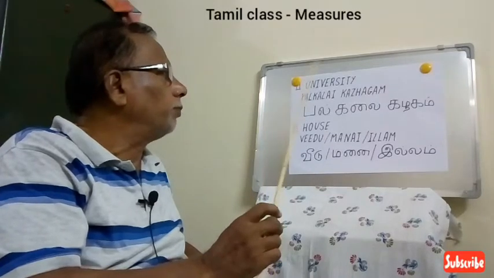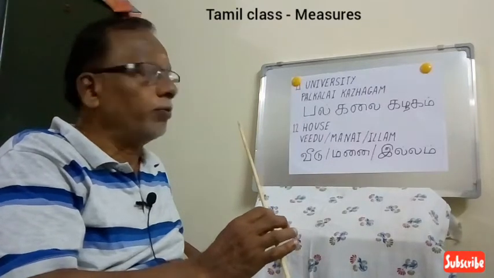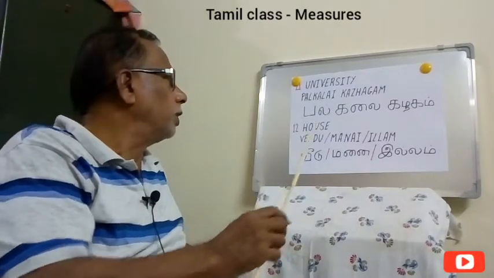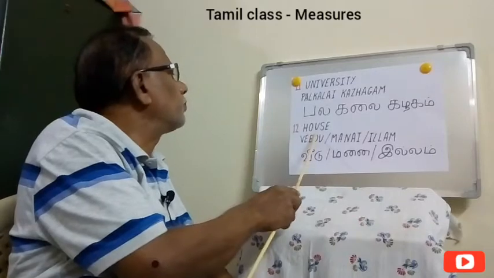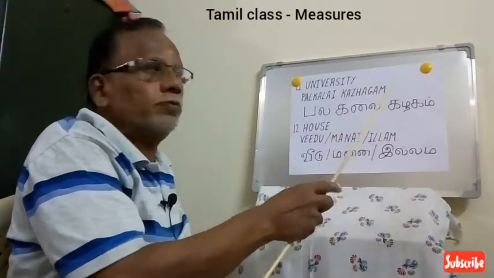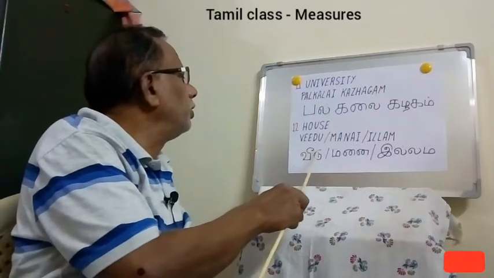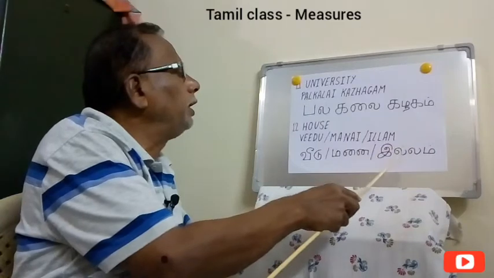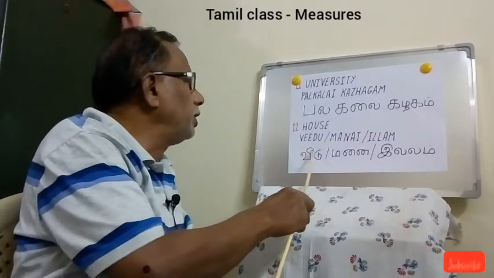Somebody said that our Palgalaikkazhagam is just like a family. A family should be like a Palgalaikkazhagam. And then house. For house we say Veedu. There are many names for the house. Veedu, Manai, Illam. There are three names. Veedu is also house.